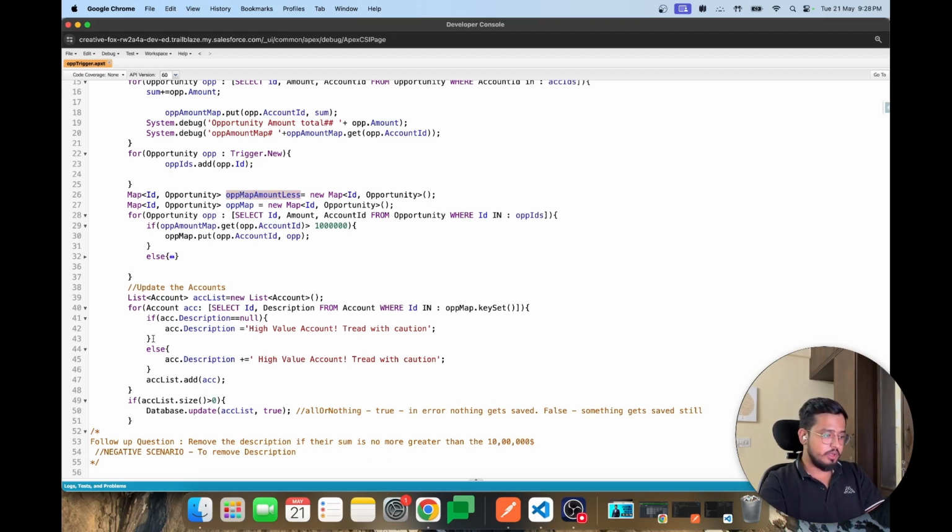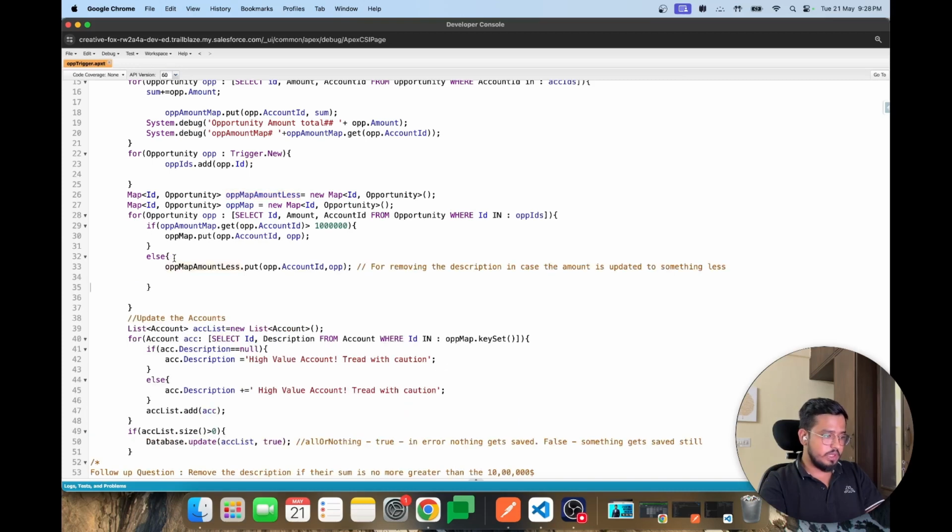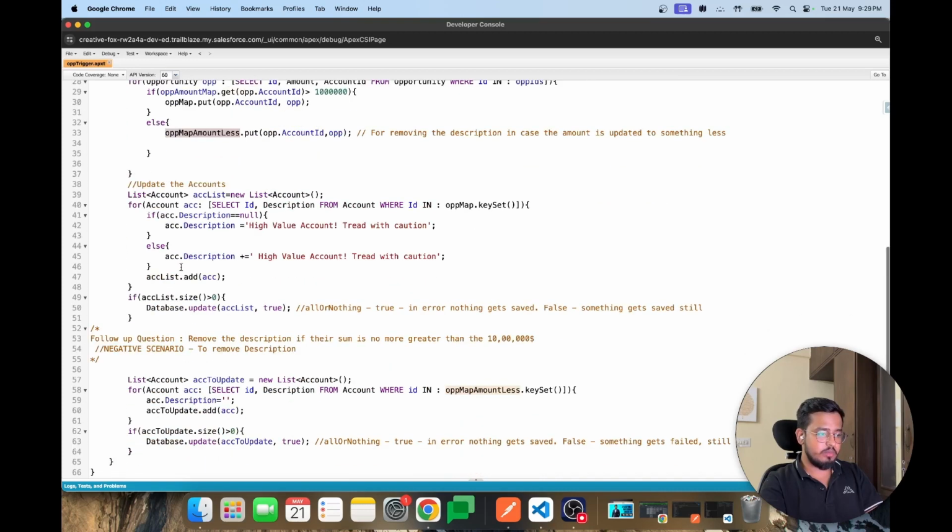So we'll just populate that here in the else part, which I left for a reason. If it is not greater than $1 million, then we are populating this particular map. And in the end, we are going through that map's key set, that is the account IDs, so where ID in these account IDs, we are just removing the description altogether and adding the accounts to another list to update them in the end. So yeah, that's all that you need to do.